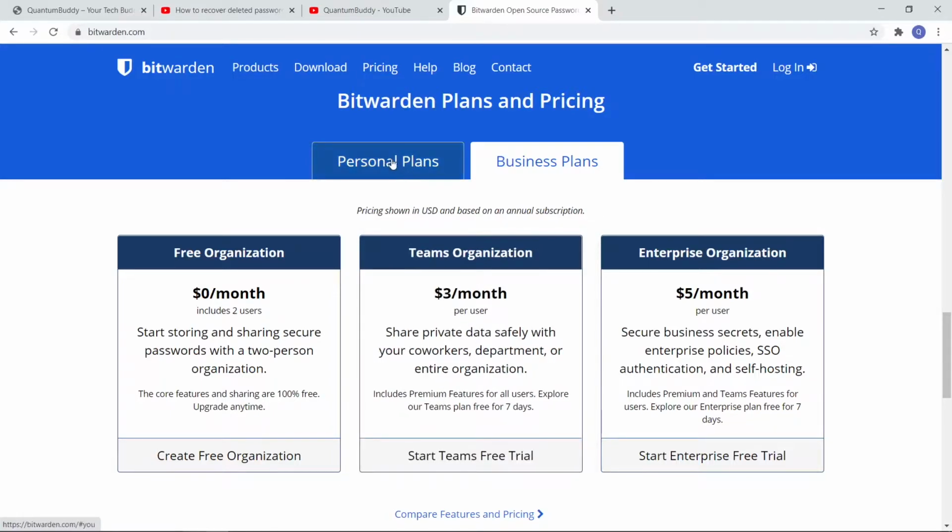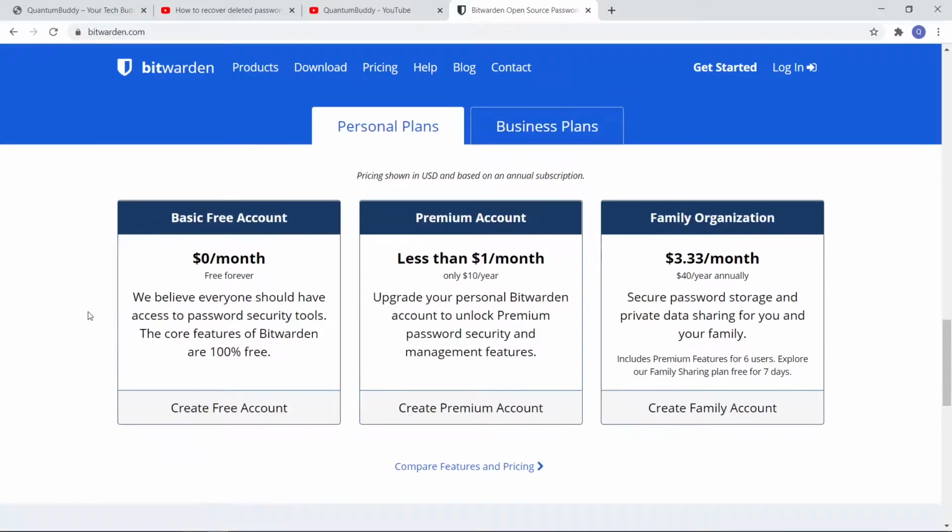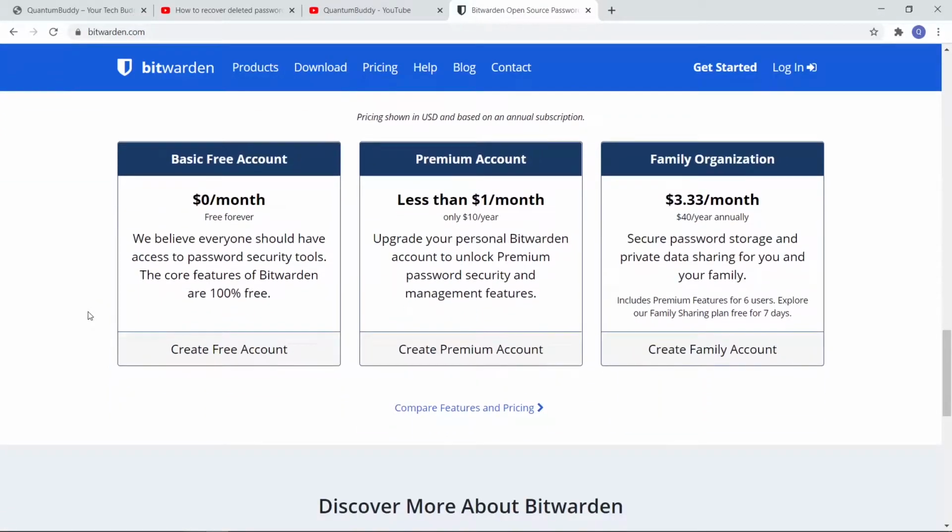We are interested in personal because we don't want to go for any business plans. In this we have three options: basic free account, premium account, and family organization. Let us go with free because most of the features we require are there in the free account.